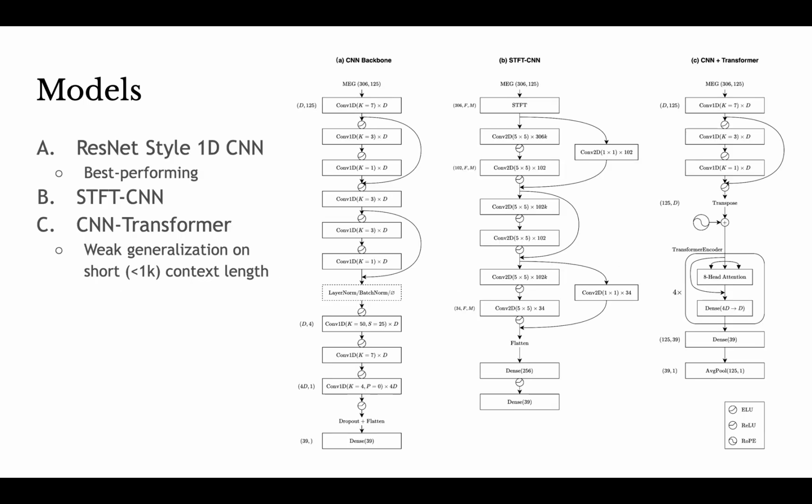We tried 3 different models shown here. Model A is a one-dimensional convolutional network inspired by ResNet. Model B applies a short-time Fourier transform to get frequency domain information before passing to the CNN network. Model C is similar to Model A, but the core here is changed to a 4-layer transformer encoder.